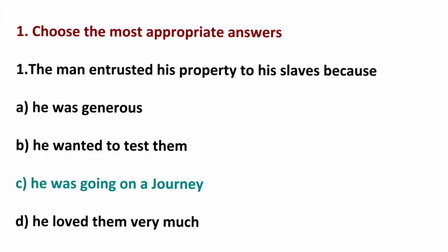First main question, choose the most appropriate answers. First question, the man entrusted his property to his slaves because option A, he was generous. Option B, he wanted to test them. Option C, he was going on a journey. Option D, he loved them very much. So the correct answer is option C, he was going on a journey.